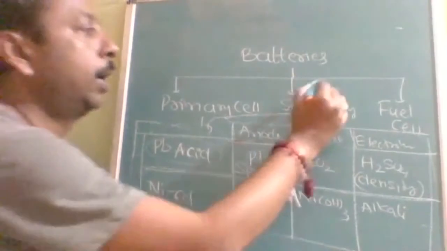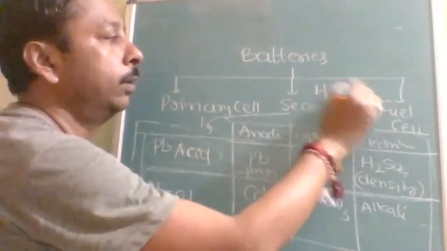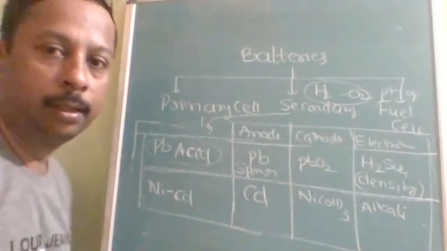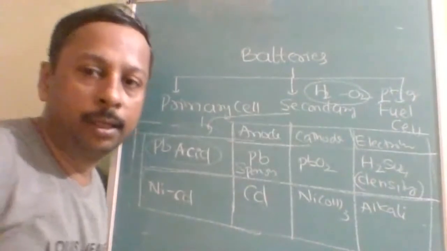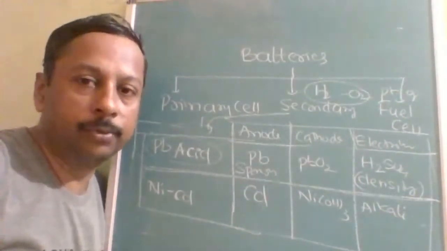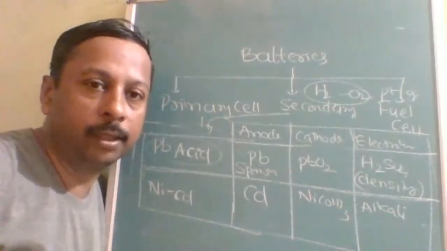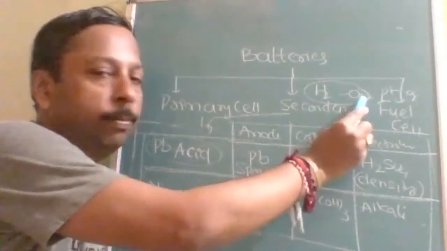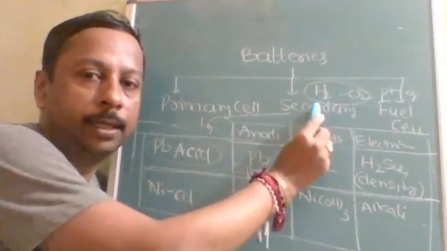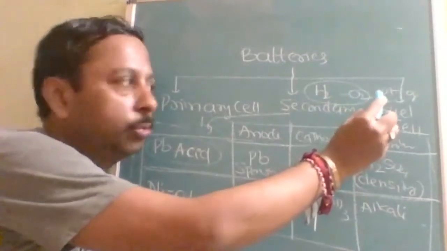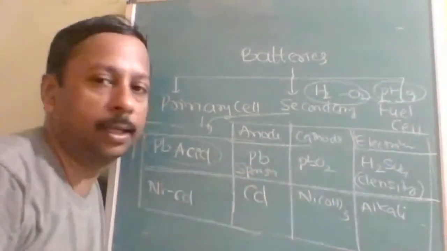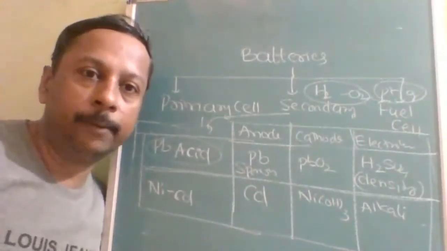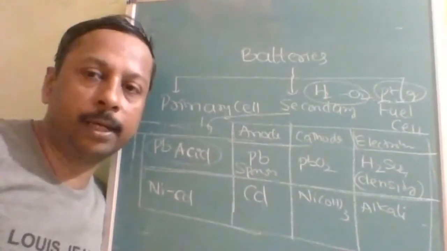Fuel cell will be hydrogen and oxygen, and both are separated by platinized graphite. During the reaction, hydrogen is undergoing oxidation from 0 to +1, and oxygen will be reducing from 0 to -2. So this will be reduction, cathode, this will be oxidation, anode, but both will take place on platinized graphite. The disadvantage of the fuel cell is it uses a costliest metal, platinum.